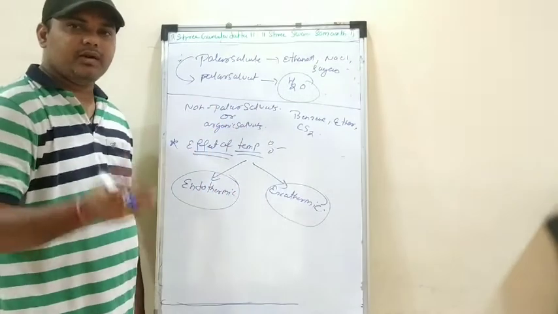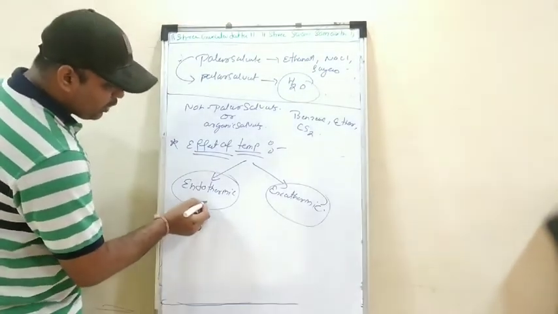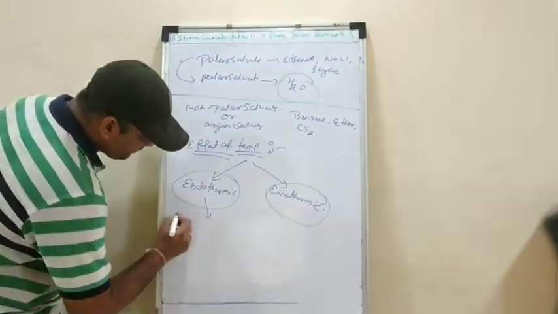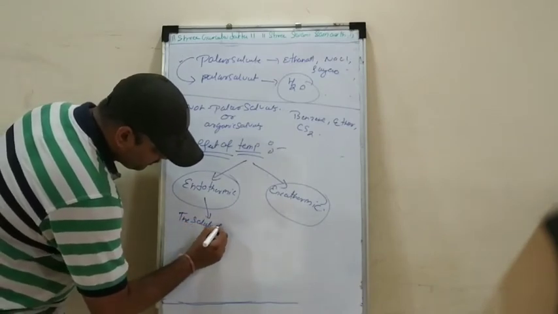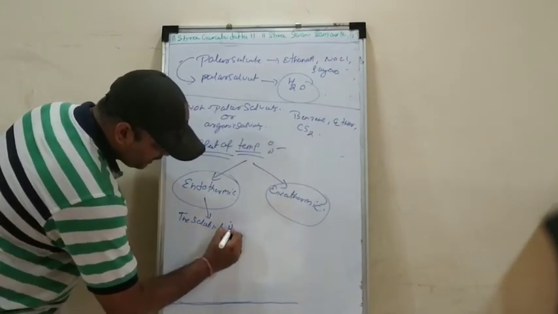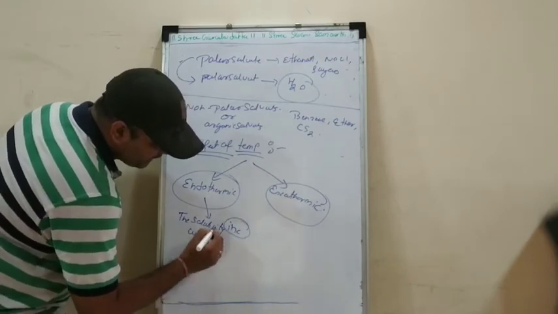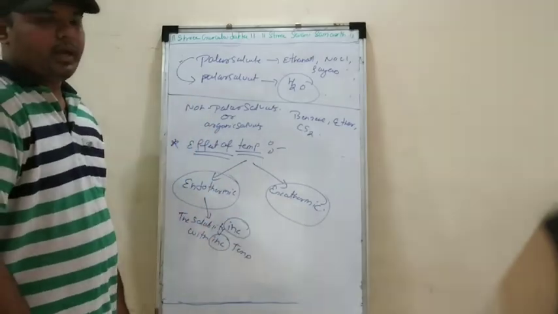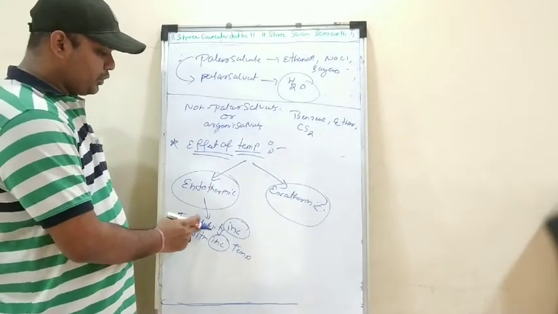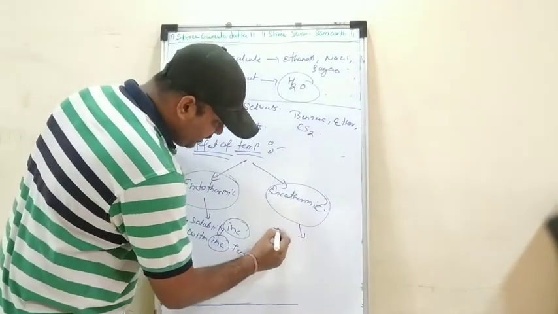You all know, we have learned this kind of process in our earlier classes, right? So what happens in the endothermic process? The solubility increases with increase in temperature, right? So are you understanding it, my dear students? Endothermic process, what happens? The solubility increases with increase in temperature. What happens in the exothermic process?